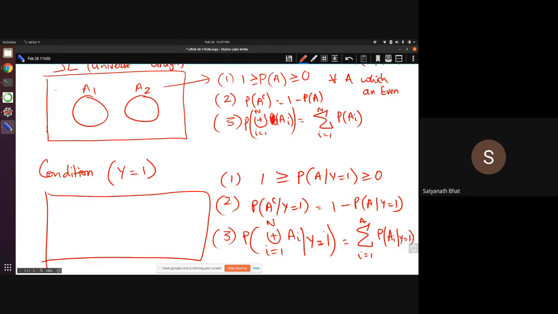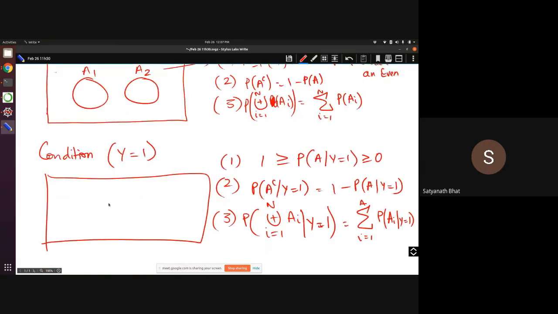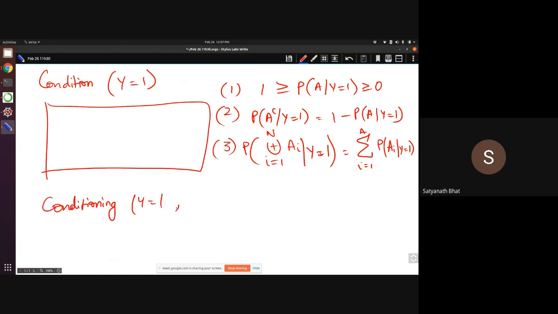Nidish, does this help you in better visualizing this? So kind of. Yeah. So basically what I'm saying is if you can condition on this, you can condition on this as well. Now I can further condition, where I do y equal to 1 as well as z equal to 1.